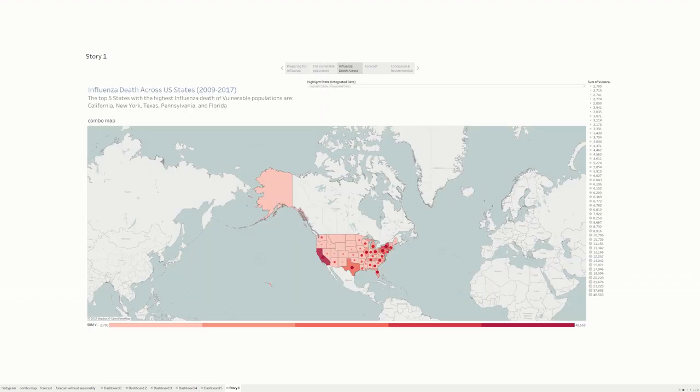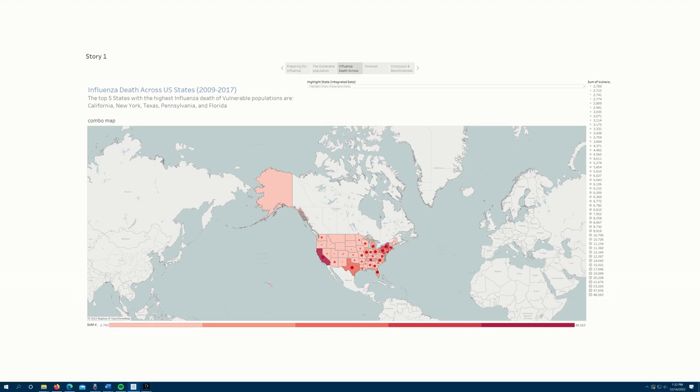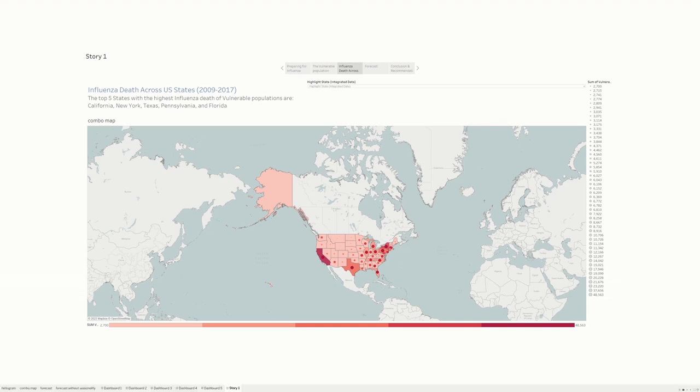Next, which state has the highest influenza deaths of the vulnerable population? On the map below, we can see the states that are dark red have the highest influenza deaths. Let's take California for example. By using the highlighted bar, we can zoom into the state. And we can see California has a sum of 48,563 deaths compared to Alaska, which has 2,700 deaths.